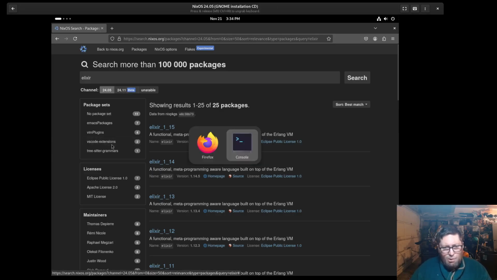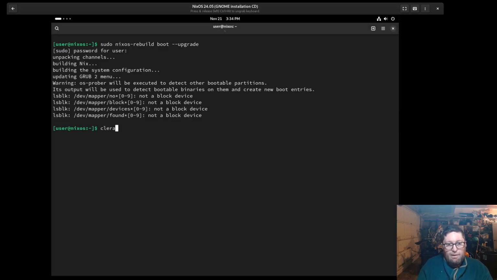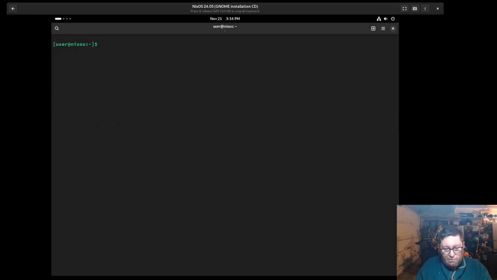So let's quickly show you how channels work. Of course there's a tool for it: sudo nix-channel --list. This is going to show you the channels. So we have the nixos channel, which is the base one, and it's pointed to this right here.